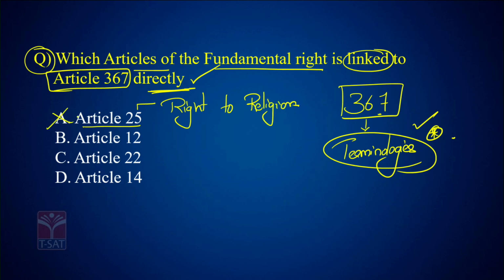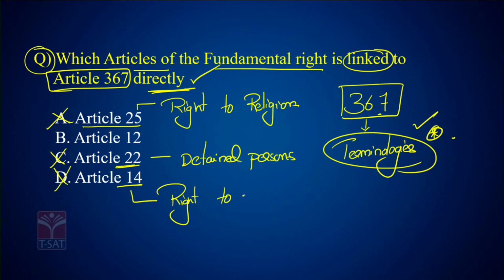Now, this is not linked to Article 367. Article 22 talks about certain protections to detained persons. Article 14 talks about right to equality. All these three are not linked to 367. The only article which is linked to Article 367 is Article 12. How, sir? I'll explain it.